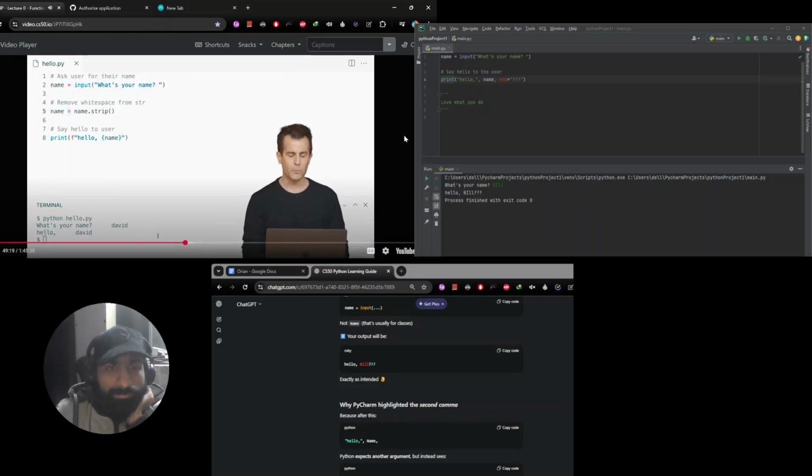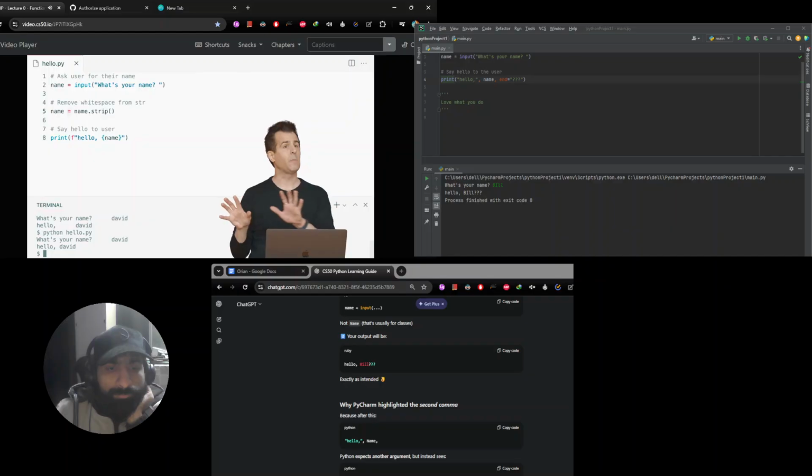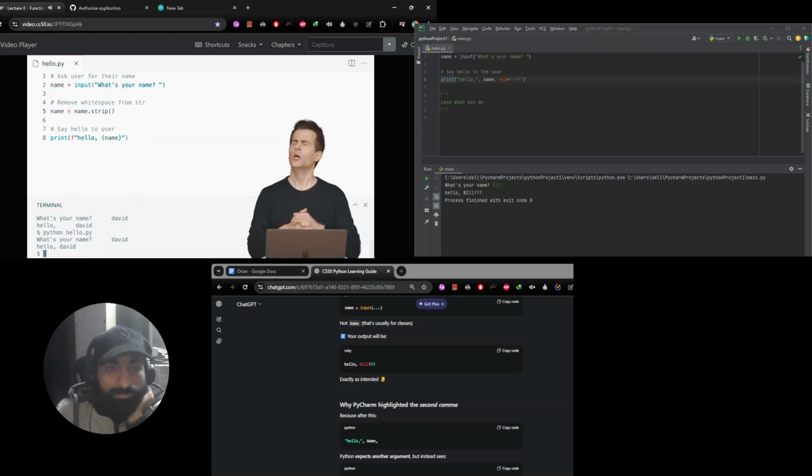So now if I rerun this program, python hello.py, enter, I have David, oh, let's do it again, with lots of spaces, David in all lowercase, more spaces, enter. It's better. It hasn't fixed my capitalization, so I'm still being a little sloppy with the first D, but it has stripped off all of that extra space. Super minor detail, right? This isn't all that exciting, but it just speaks to the power of what you can do with just a single line of code.